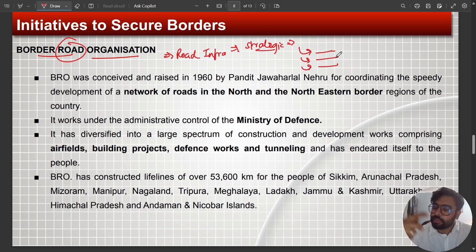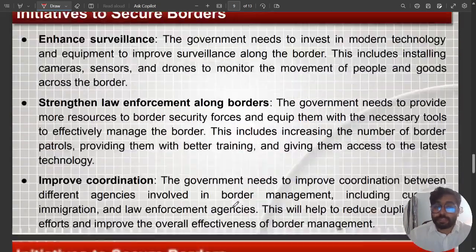The BRO works under the administrative control of the Ministry of Defense. As I have just explained, they are working on the construction of a good spectrum of roads, airfields, buildings, projects, and defense tunnels. They have constructed over 53,600 kilometers of road network that has almost covered all of our states: Sikkim, Arunachal, Mizoram, Manipur, Nagaland, Tripura, Meghalaya, Ladakh, J&K, Uttarakhand, Himachal Pradesh, and even a good amount of construction of ports, military harbors, and connectivity projects is happening in Andaman and Nicobar as well.